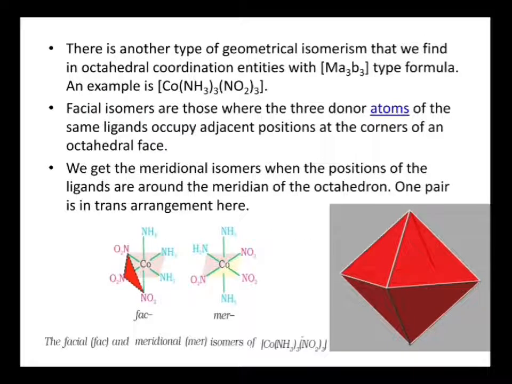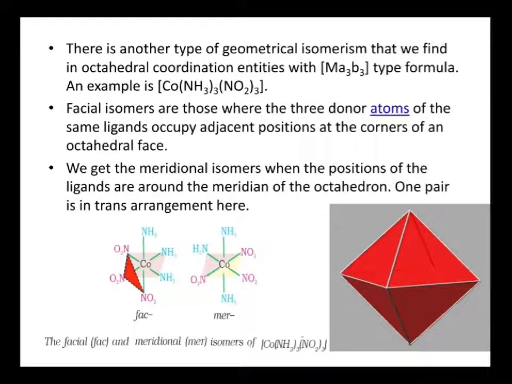So there is another type of geometrical isomer, that is nothing but facial and meridional isomers. So facial isomers. In these two, three ligands will be identical, whatever the ligands. So here we have three NH3 groups and three NO2 groups. Three are identical. In facial isomer, can you see we have 6 groups here, right? So the coordination number of this complex is 6.